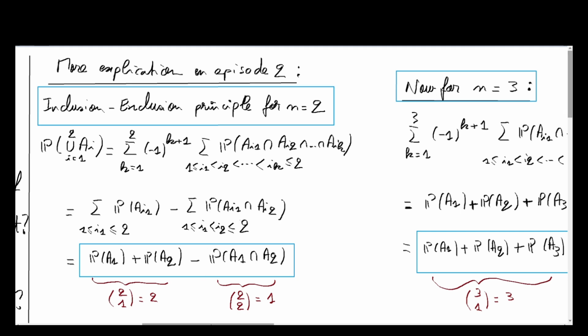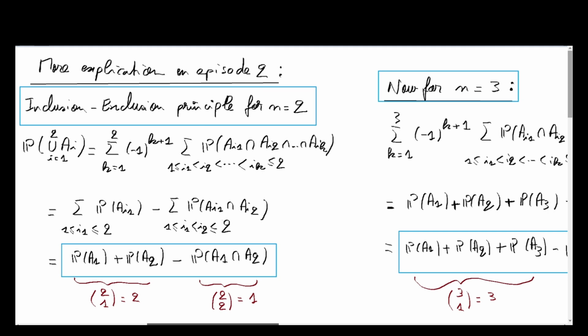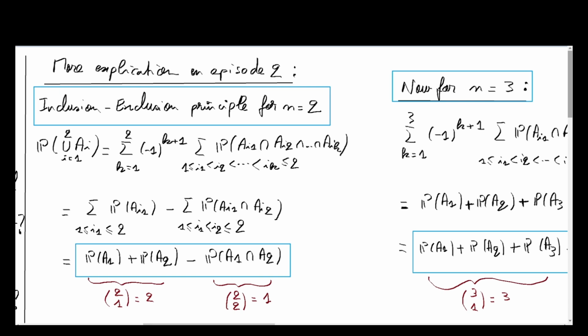And before continuing, I want to explain something a little more about what I said in episode 2. So I'm giving more explanations. We explained the inclusion-exclusion principle for n equals 2. The probability of the union for two events when there is an intersection is equal, according to the principle, to the sum for k equals 1 up to 2 of (-1)^(k+1) times the sum of the probabilities of the intersections of our events, indexed according to what is written.